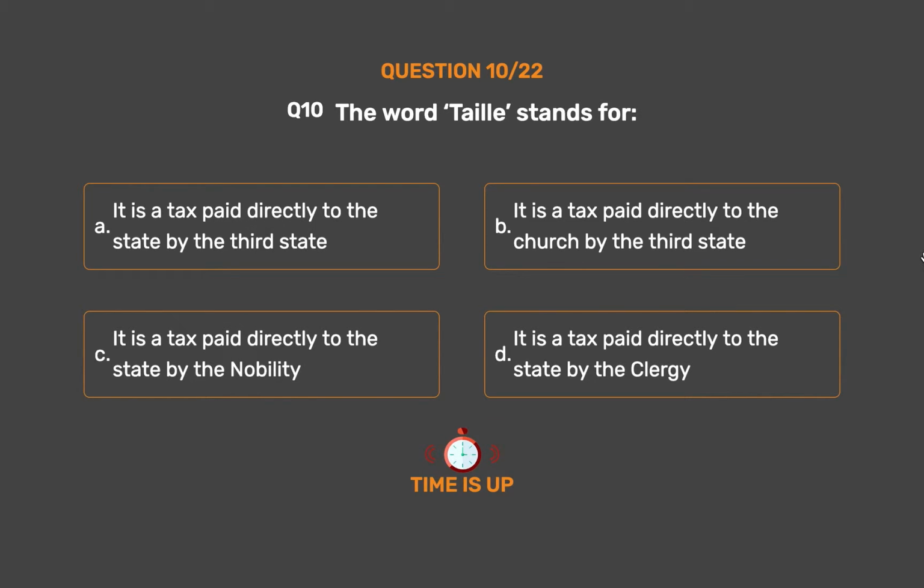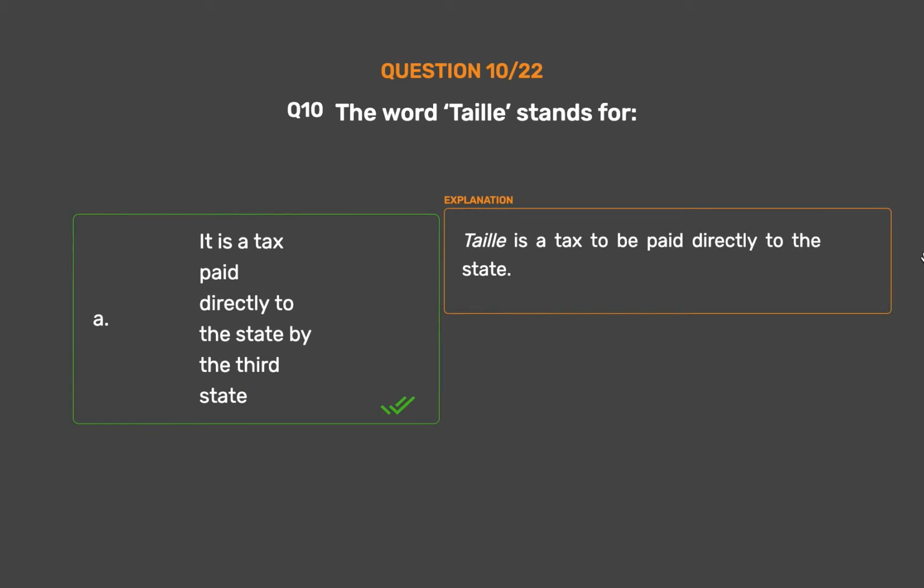The correct answer is Option A. It is a tax paid directly to the state by the third estate. Taille is a tax to be paid directly to the state.